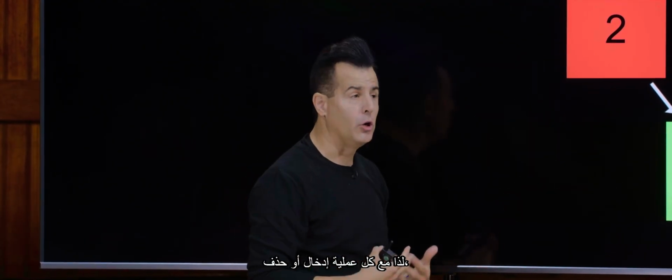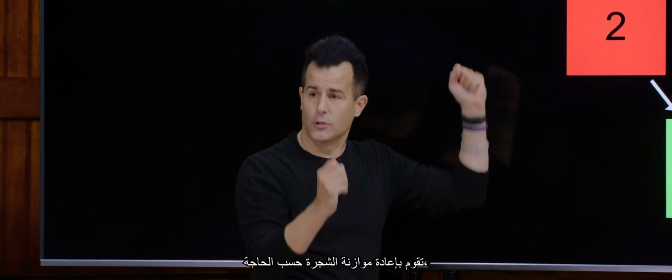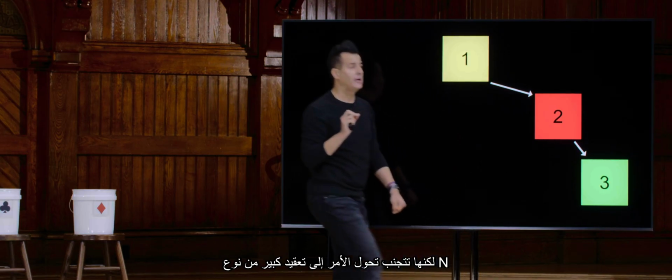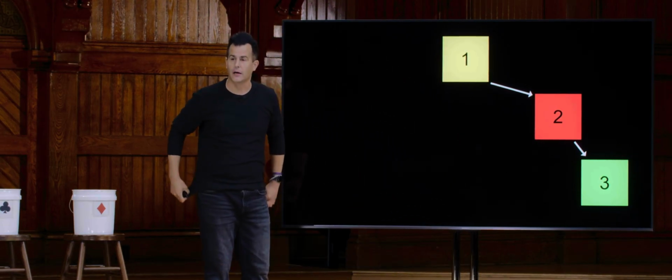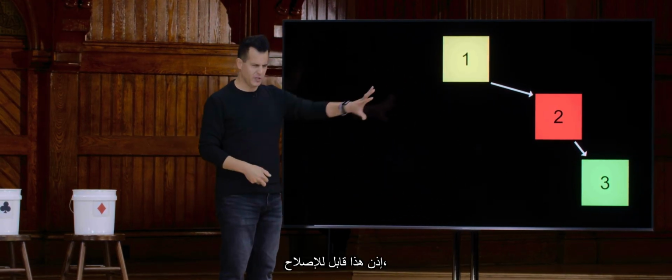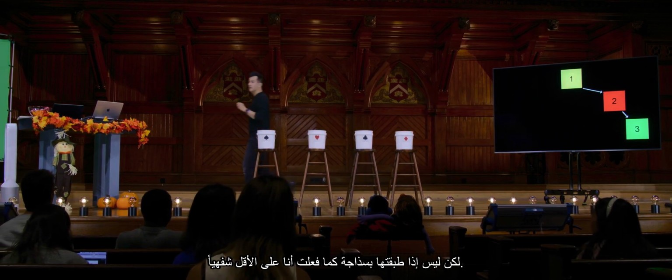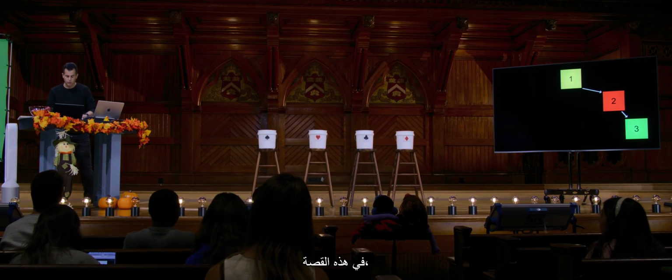So with each insertion or deletion, you rebalance the tree as needed, which does cost you a bit more time, but it avoids the thing devolving into big O of n again. And we won't do that in code, so this is recoverable, but not if you implement it naively, as I did, at least verbally, in this story.